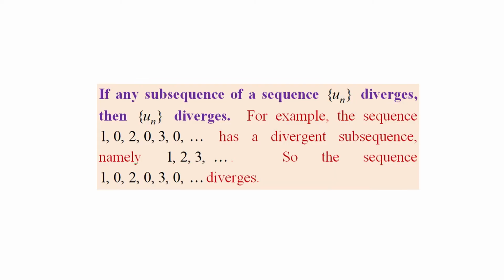Second one, if any subsequence of a sequence un diverges, then the sequence un diverges. For example, the sequence 1, 0, 2, 0, 3, 0 has a divergent subsequence, namely 1, 2, 3, etc. So, the sequence 1, 0, 2, 0, 3, 0, etc. diverges. Third one, if two subsequences of a sequence un have different limits, then the sequence un diverges.